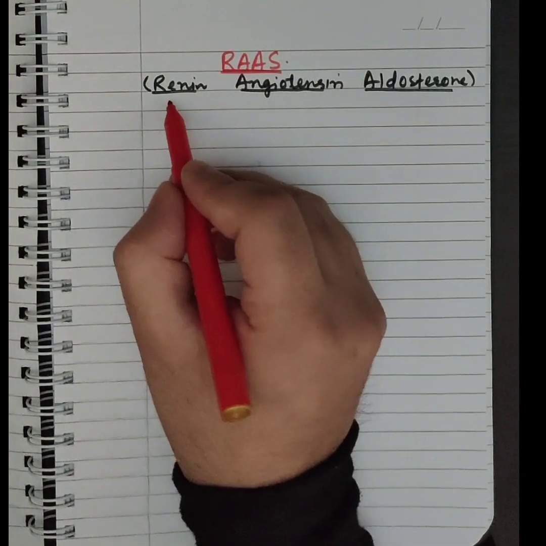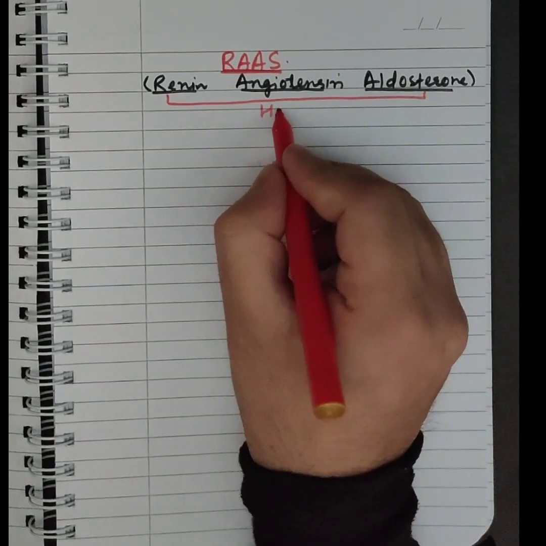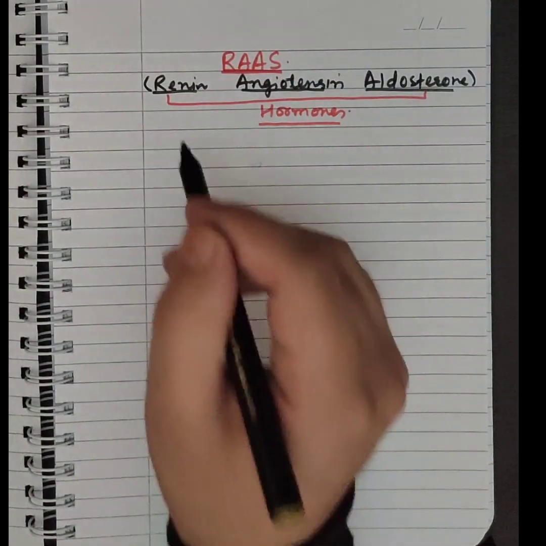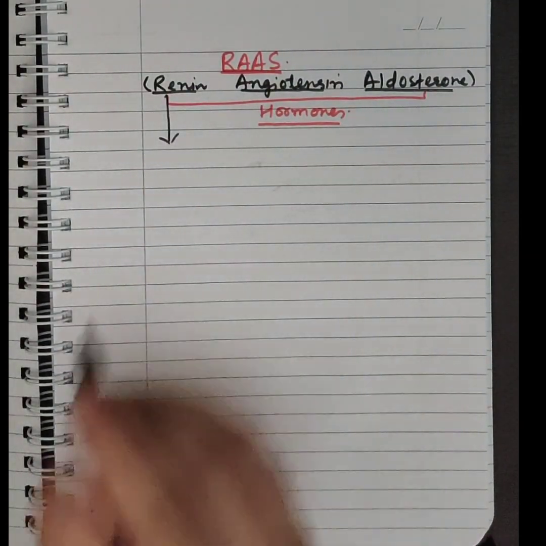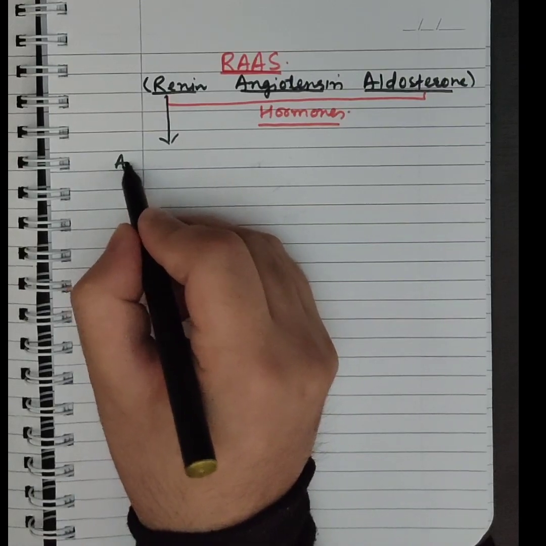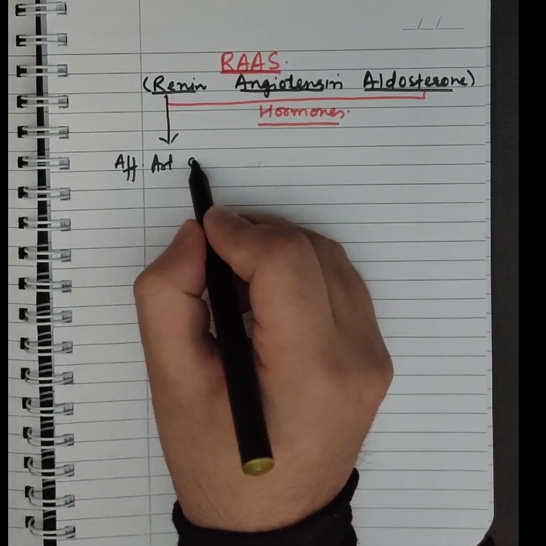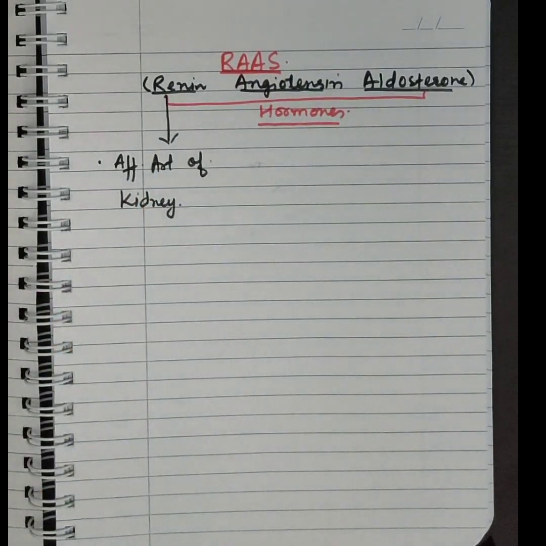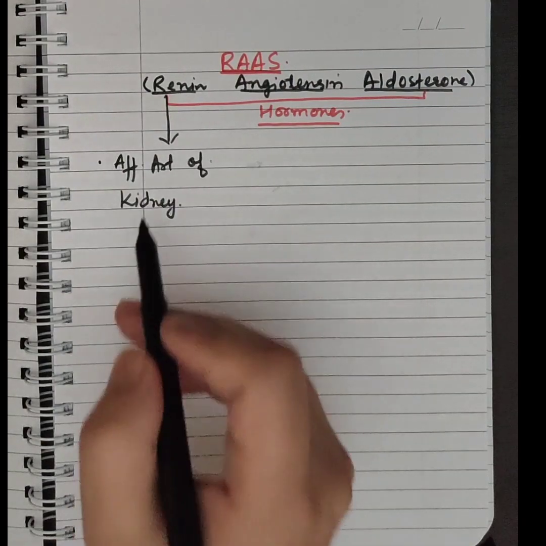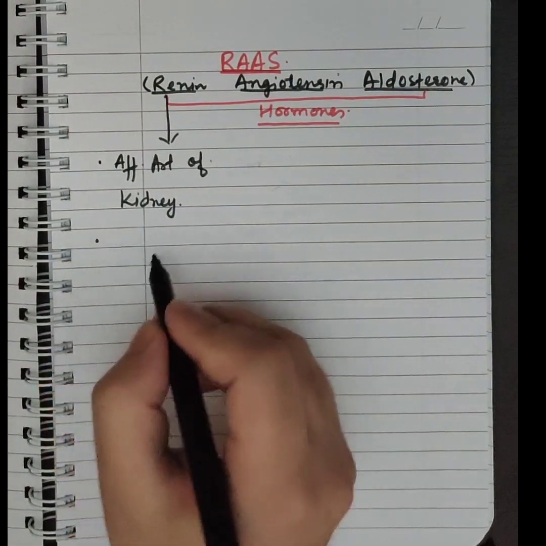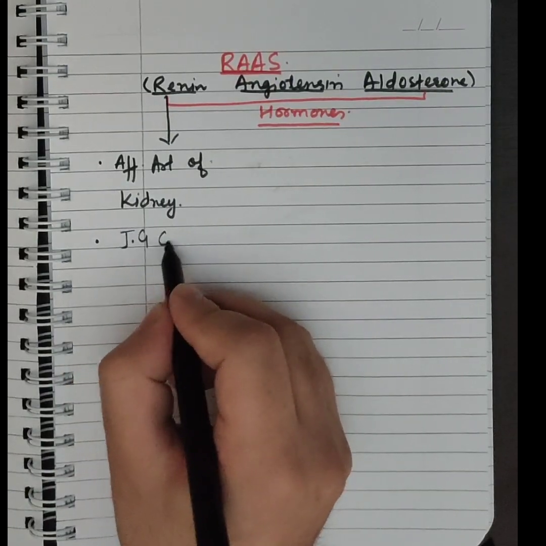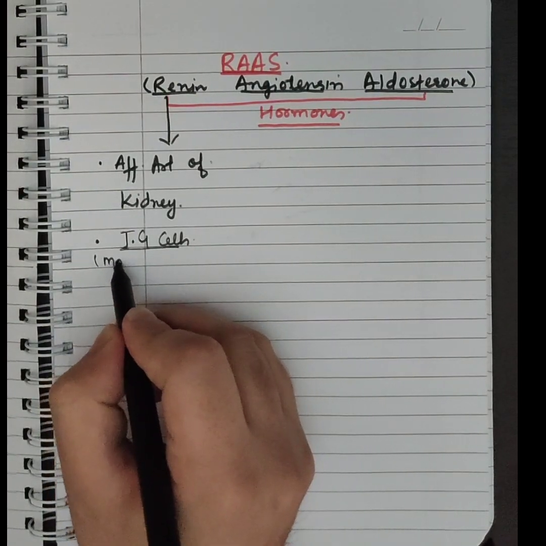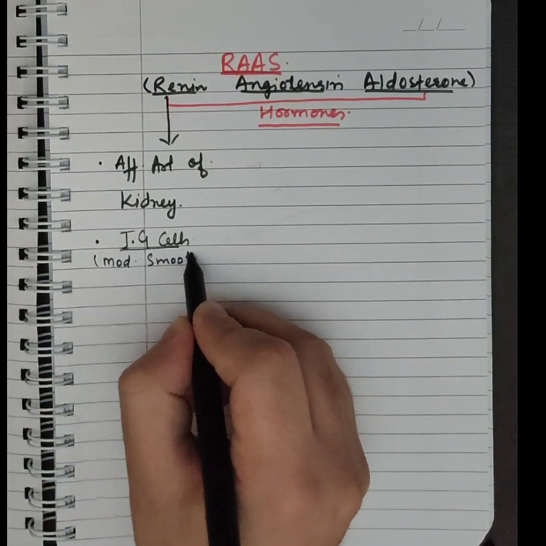All the three things are basically hormones which are involved in this RAAS system. Renin is released from the afferent arterioles of the kidney. Where does this renin come from? It comes from the kidney, from the afferent arteriole. And if we see the exact location, it comes from the JG cells of the kidney. JG cells are nothing but modified smooth muscles.